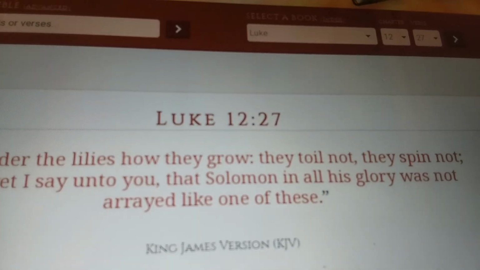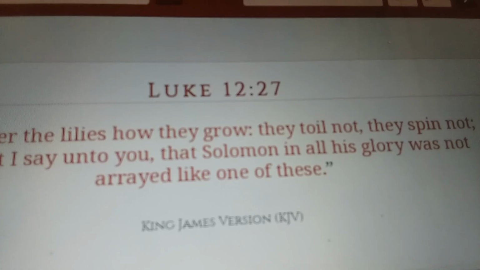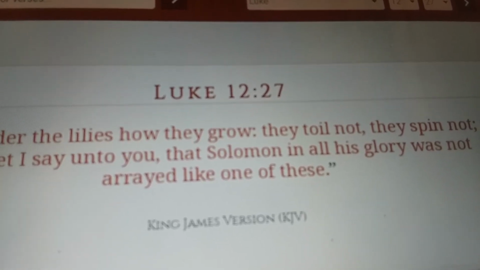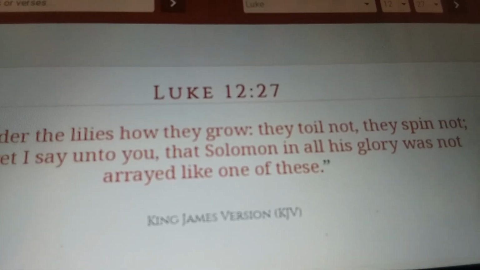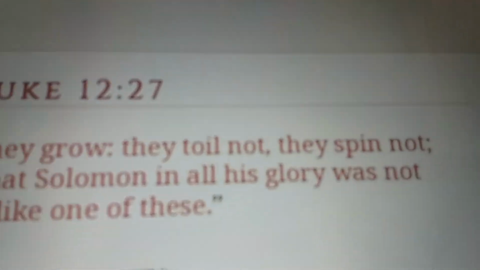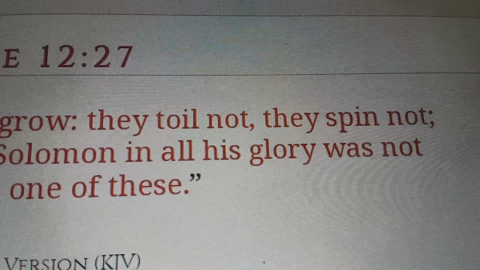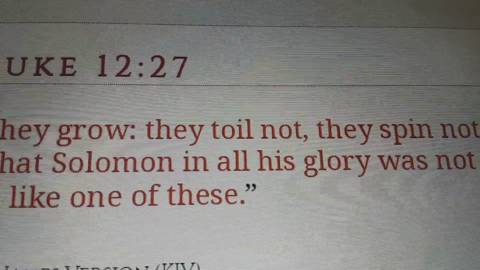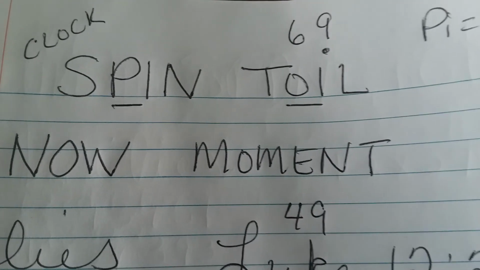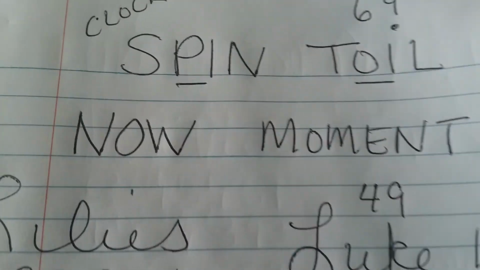Because Jesus was telling them how they shouldn't be anxious about all these things the world is anxious about, what we're going to wear, what we're going to put on, all those things that the world is anxious about. He tells us not to worry about that. So we can look at the word, how the lilies, they toil not, they spin not. Okay, if you've been watching my channel, I talk about how that pie represents time. And it's kind of interesting here. It says they neither toil nor do they spin.